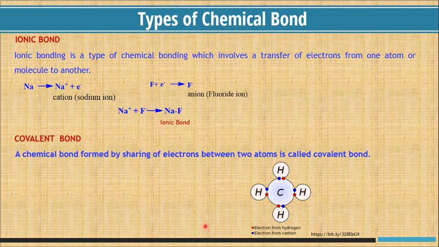Each hydrogen shares its 1 electron with carbon and forms C-H bond. So in total 4 C-H bonds are formed with carbon. Thus we get CH4 molecule.